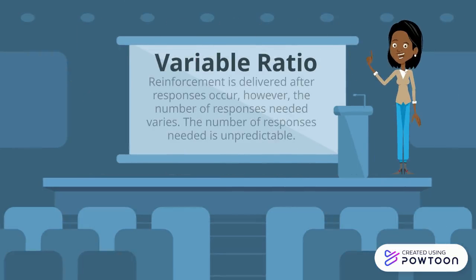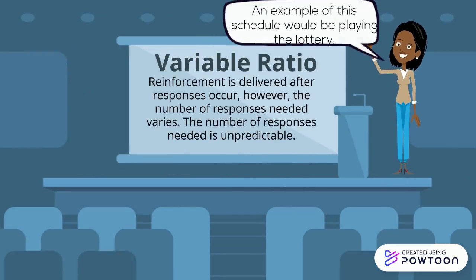In variable ratio schedules of reinforcement, reinforcement is delivered after the response occurs. However, the number of responses needed varies and is unpredictable. An example of this schedule would be playing the lottery.